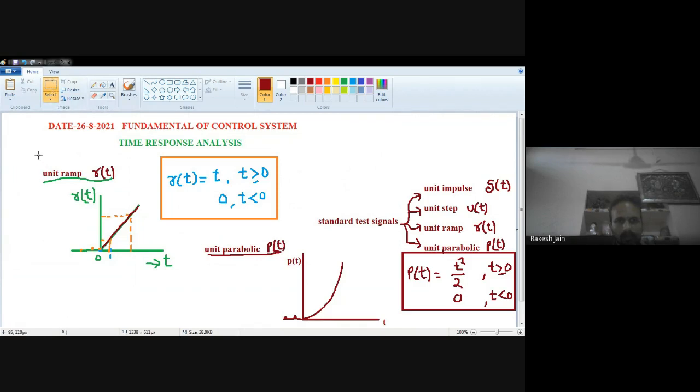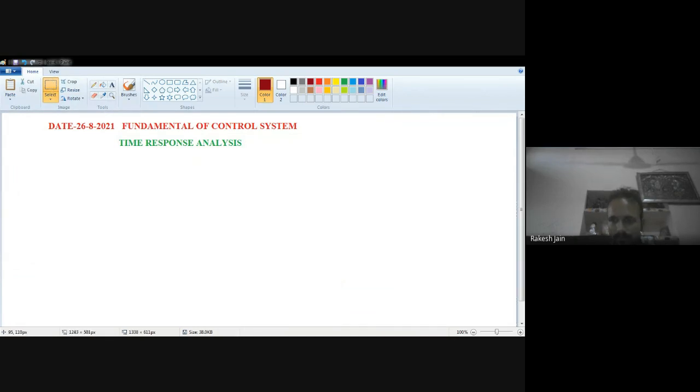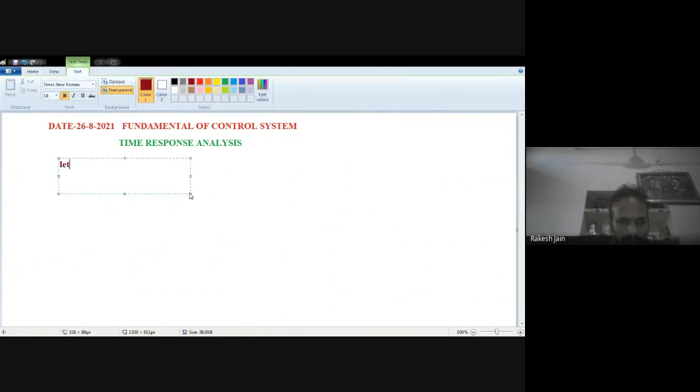Now we have to see the first order system analysis. Let's suppose we have a closed loop control system. Let's consider a closed loop control system.